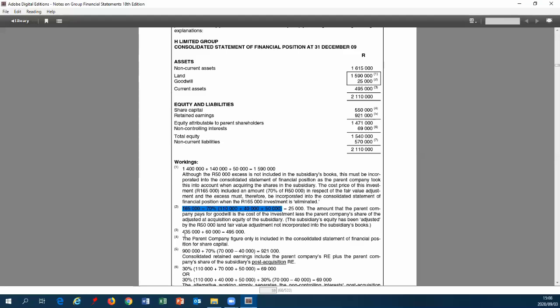Okay, in current assets, we only had H plus S. Okay, in terms of the equity and liabilities, share capital, we only show the parent company share capital and retained earnings, or the parent company share. So you can see we have only 550 shown as share capital. Retained earnings, we have the 900 plus our share of since retained earnings, that 21,000 that we saw in our analysis of equity and that we worked out when we were doing our pro forma journal entries.